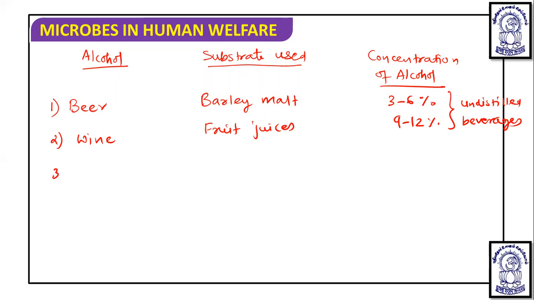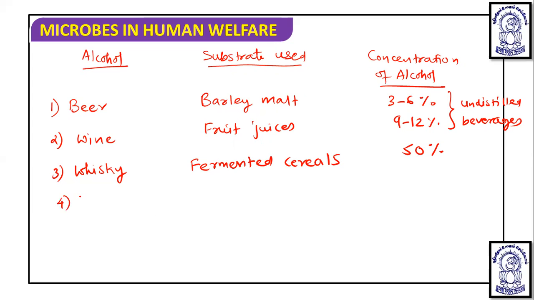The third type of alcohol we are going to discuss is whiskey. I hope you heard the names. It is produced from a substrate of fermented cereals, and it has about 50% alcohol concentration.